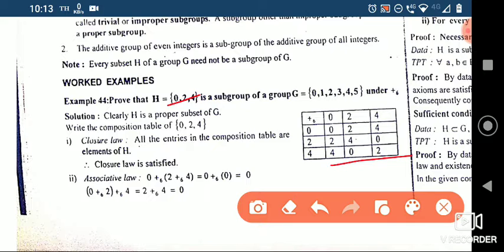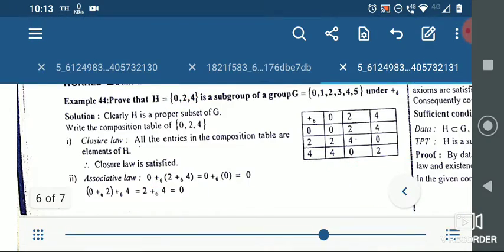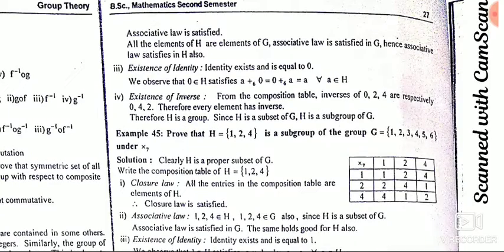Just check 3 elements: 0 addition modulo 6, 2 addition modulo 6, 4. So we are just checking what is the value. 2 plus 4 is 6, modulo 6 is 0, so 0 plus 0 will be 0. We just took 0 and 2 first, and this is how associative law works, right? So we'll get 0 only. Generally this is true for all elements, so associative law is satisfied.